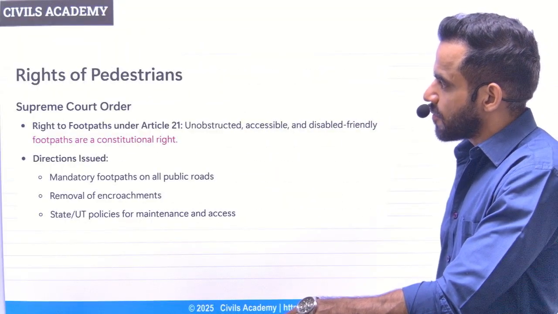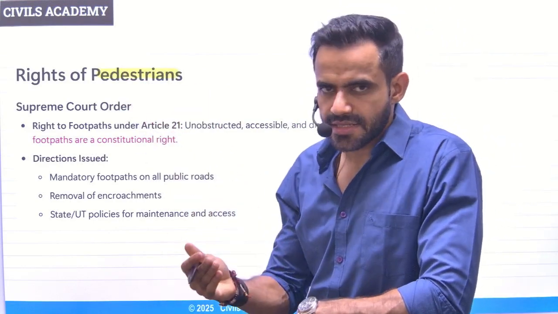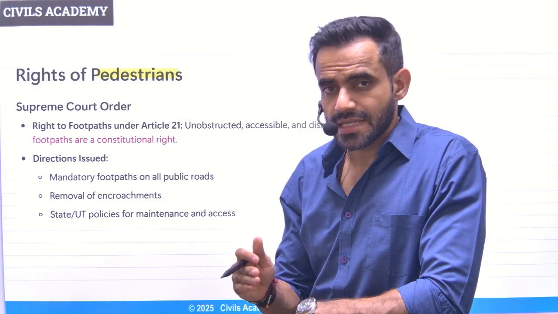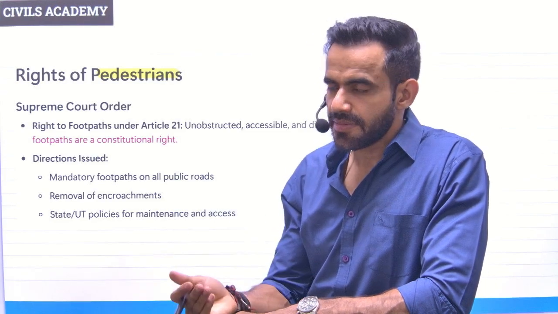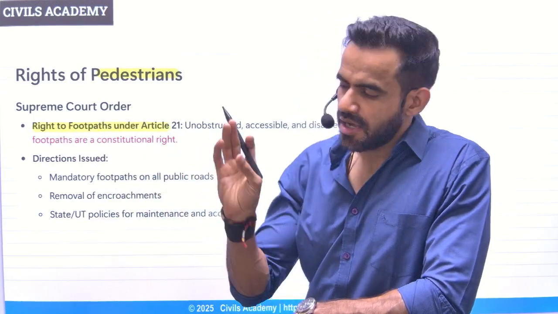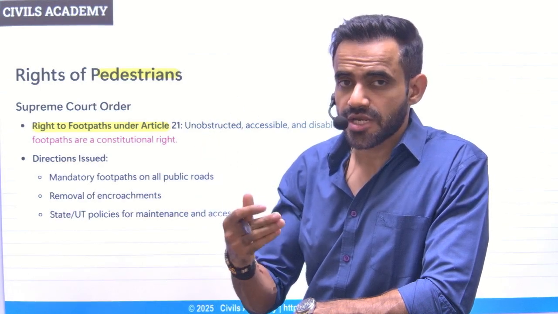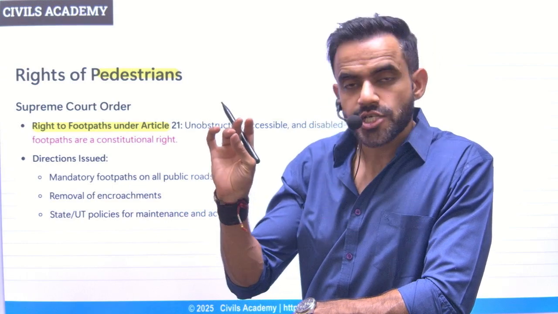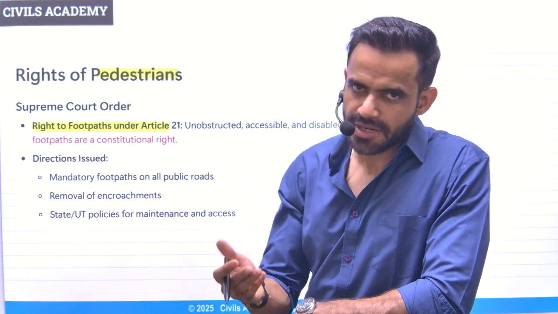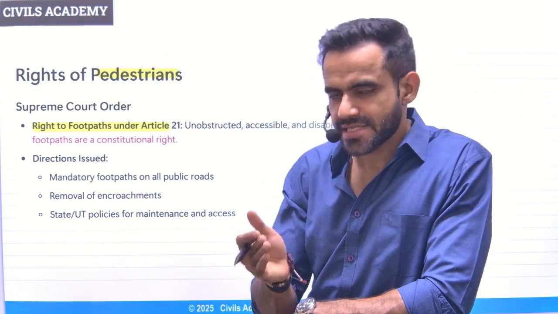Next is the right of pedestrians. So understand, in a very simple sense, Supreme Court has said that the right to footpath is a part of the right to life and liberty under Article 21. So two important things are there. A, we should have a footpath so that a pedestrian can walk on it. Second, it should be accessible for differentially abled people. So two important things: footpaths should be there, and they should be accessible.